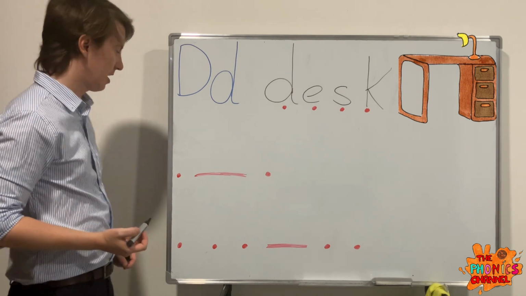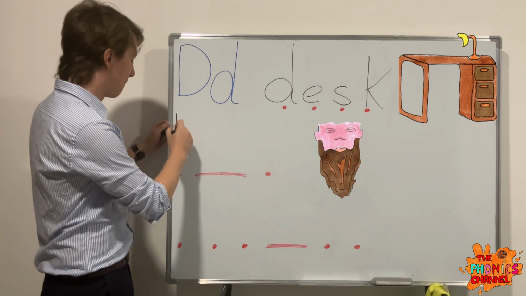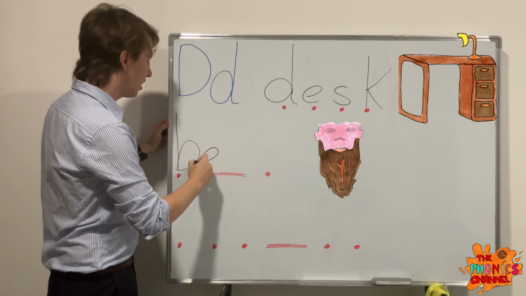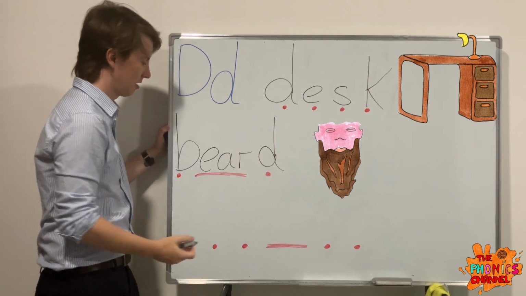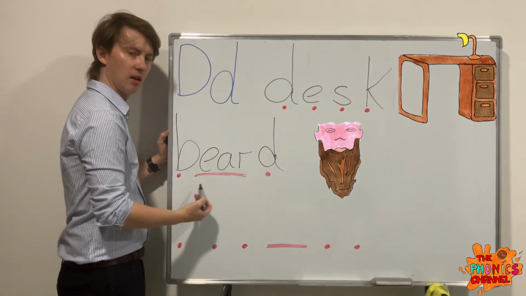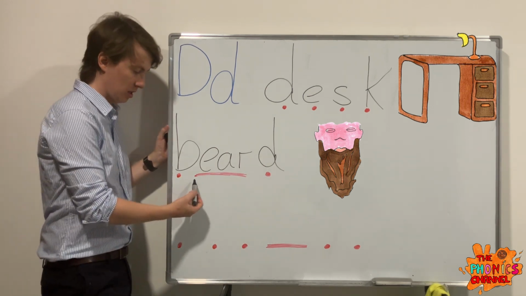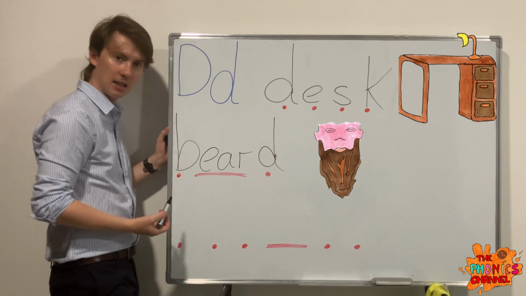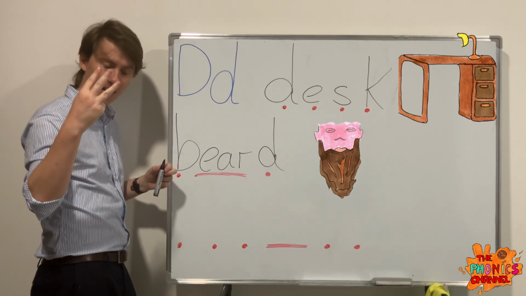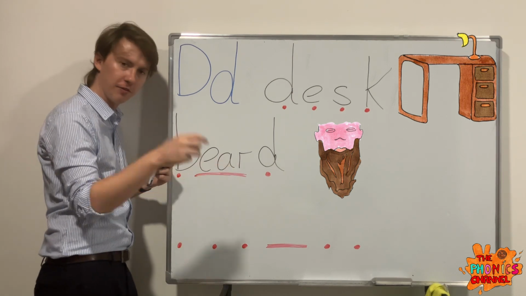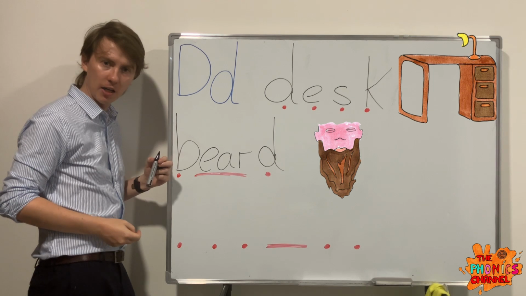Our next one is beard. B, I, D, beard. Here we've got an extra long red line. That is 3 letters, 1, 2, 3, 3 letters making one sound. That is a trigraph.